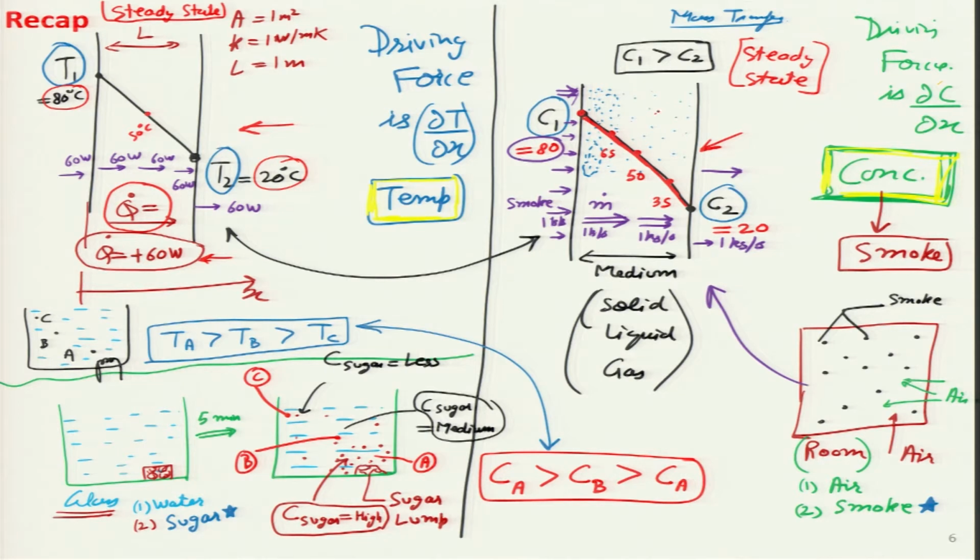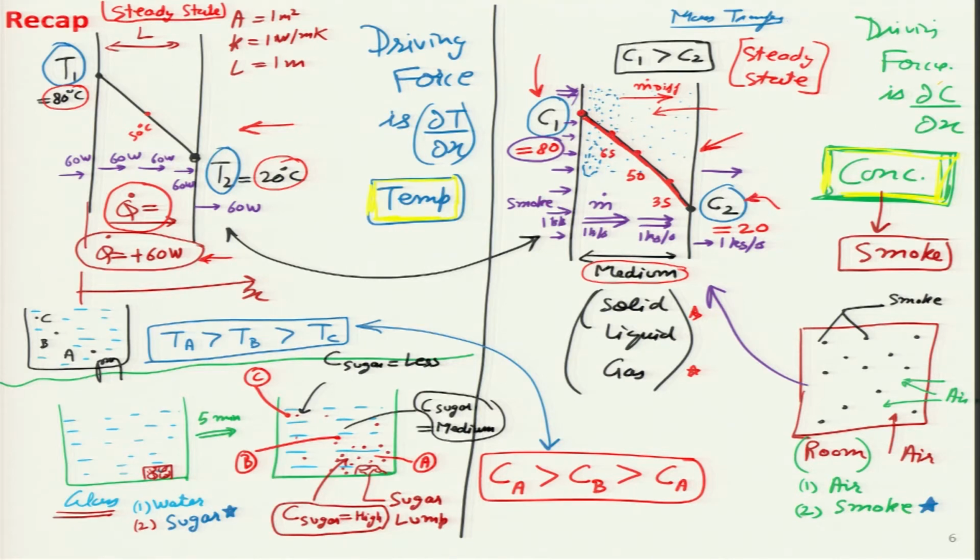As shown in blue dots over here, a given species could be, let us say, water vapor in air, carbon dioxide in air, or even air in water. So, there is a medium in which this species may transport itself, and that medium could be solid, liquid or gas. When this species transfers itself across it under steady state, we will have a constant mass flow rate due to diffusion, provided these two boundary concentrations are held fixed.